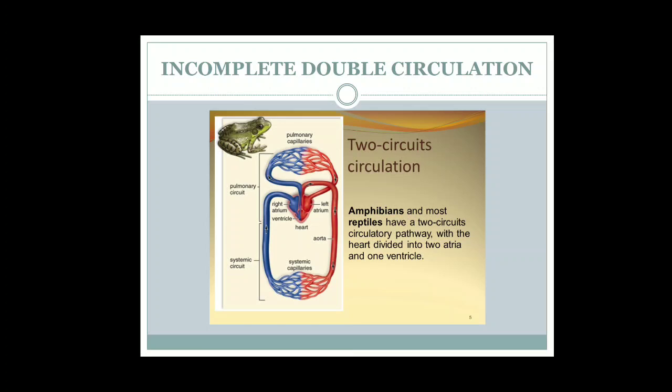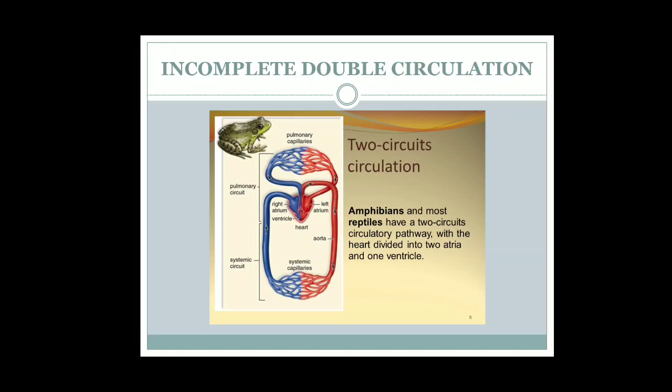lungs. And because the blood which goes to lungs, it is known as pulmonary. So it is called pulmonary circuit. So what will happen in the lungs? Exchange of gases will take place. The blood will become oxygenated and will return back to the left atrium. From left atrium it will go to ventricle, and from ventricle it will go to the different parts of the body, and this is called systemic circulation.